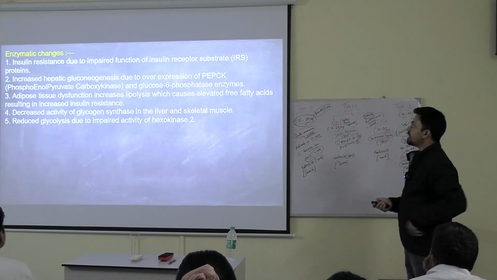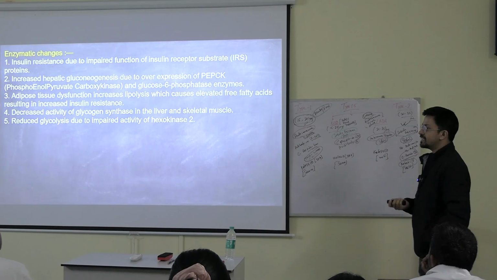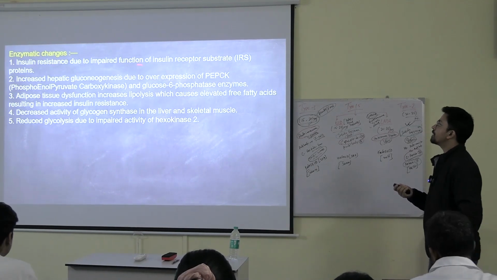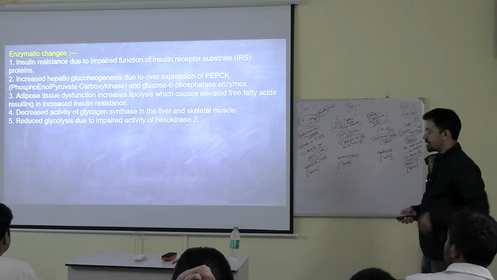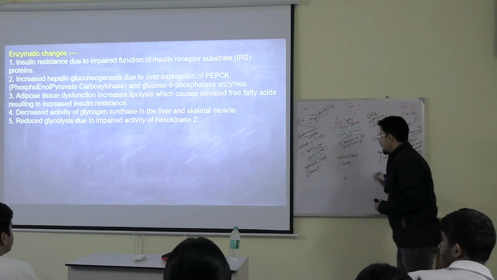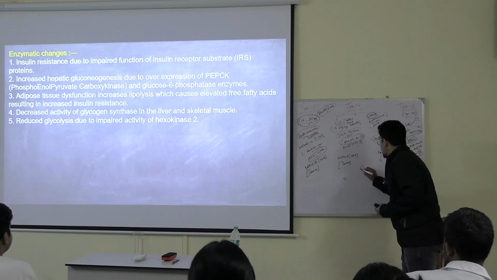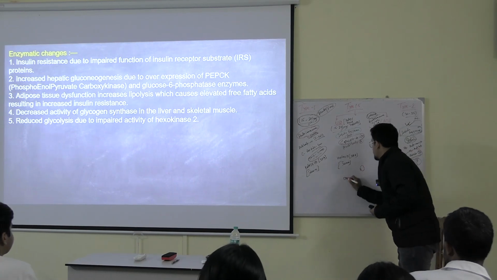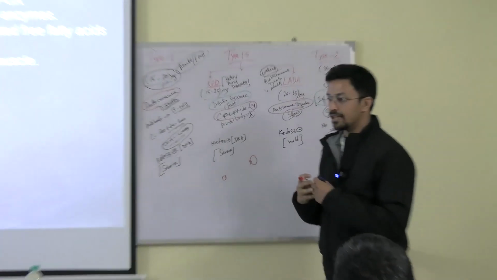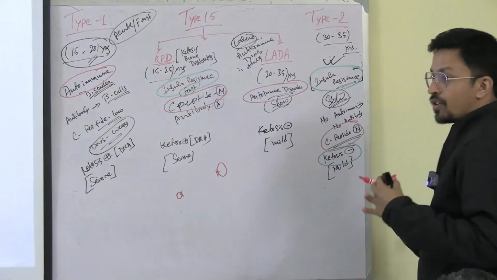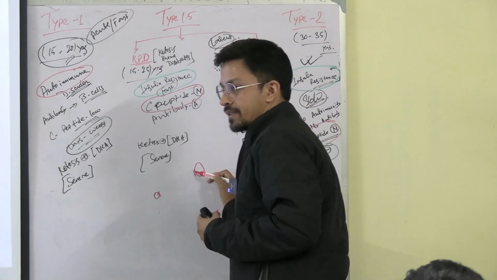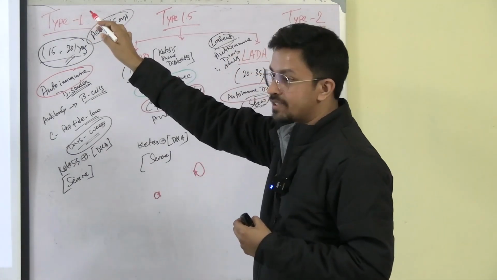Okay. What are the enzymatic changes that we can see in case of type 2? First of all, insulin resistance due to impaired function of the insulin receptor substrate. What do we mean by that? Let's say there is a glucose particle and there is an insulin particle. Now, insulin has a receptor which it binds with, and then it acts. GLUT4 is a transporter. So, insulin has some receptor. This receptor is known as the insulin receptor substrate.